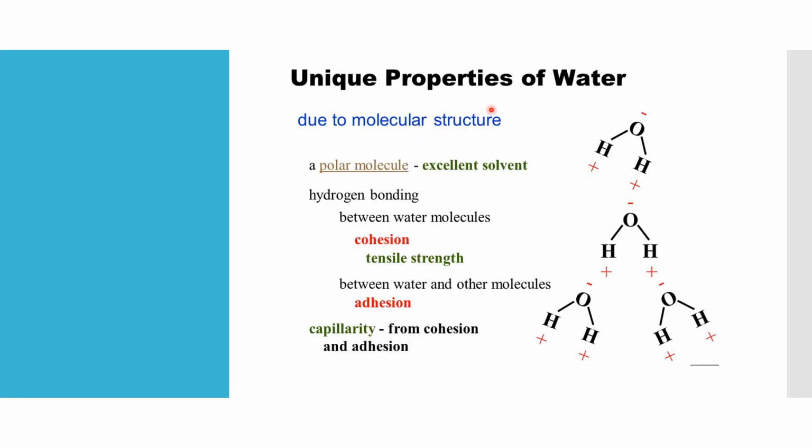So coming to the unique properties of water, due to the molecular structure, it is a polar molecule and an excellent solvent. Hydrogen bonding between water molecules gives cohesion, tensile strength; between water and other molecules, that is adhesion; and capillarity from adhesion and cohesion.